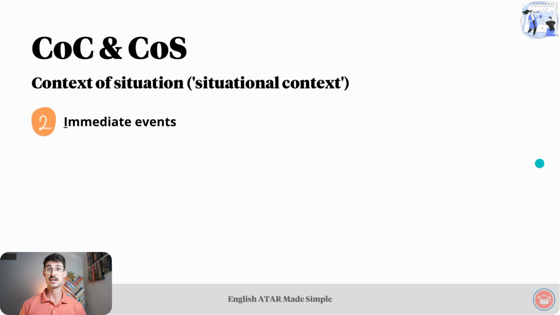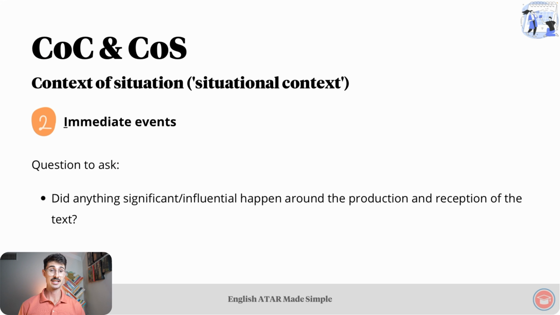Now let's look at immediate events. Question to ask: did anything significant, influential happen around the production and reception of the text? Example: Fight Club's theatrical release in 1999 was delayed in light of the Columbine High School massacre shooting in April and the mayhem, pun intended, caused by the festival goers of Woodstock 99 in July. Those significant, influential events around the production or release of the film influenced it.